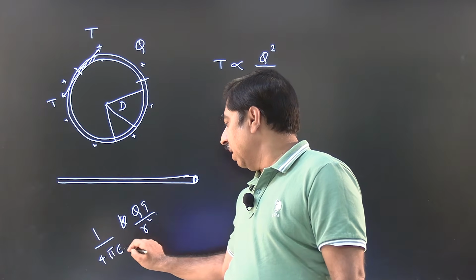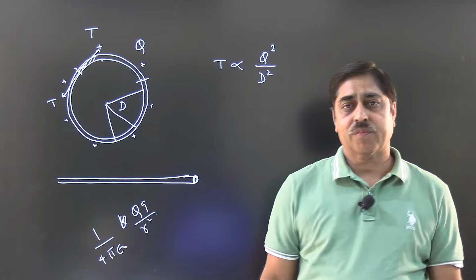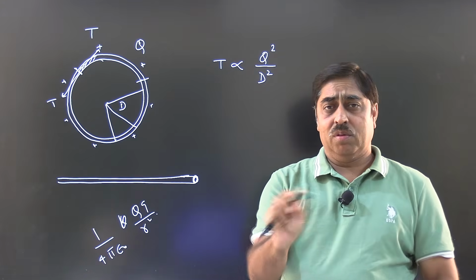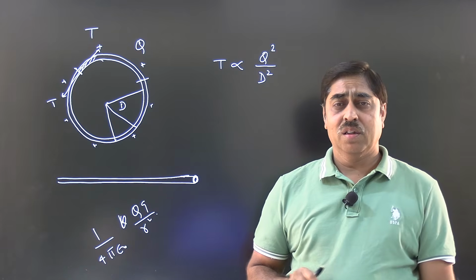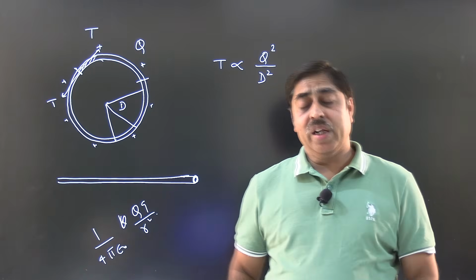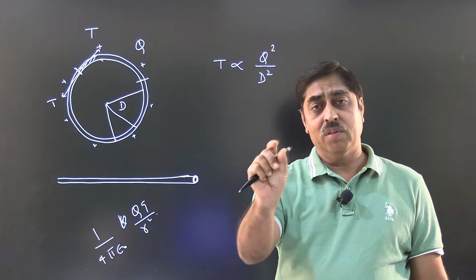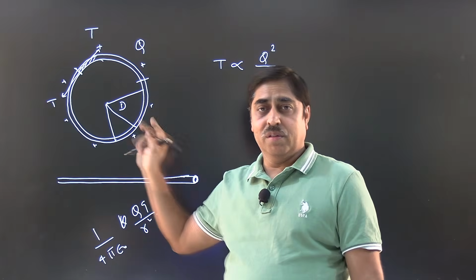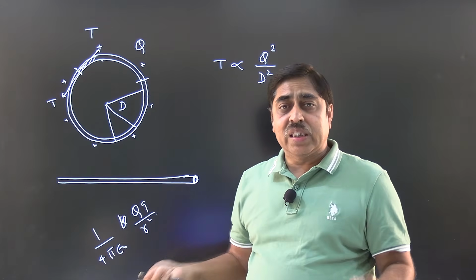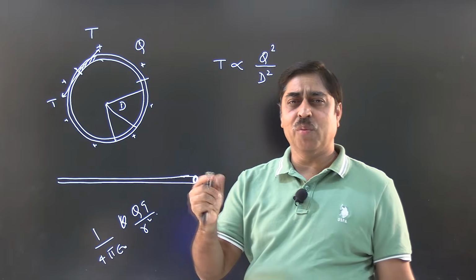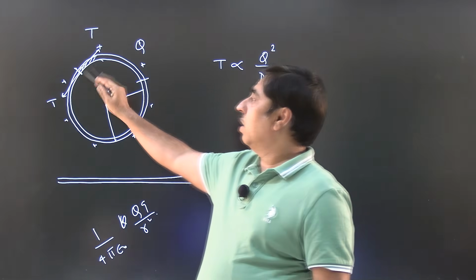So when you are writing this Coulomb force, you are obviously going to get Q into Q, product of two charges, in the numerator, and in the denominator you will definitely have a square of some sort of distance. So in this particular question, the only distance that is meaningful right now is capital D. Small d has no meaning when you are trying to write tension.